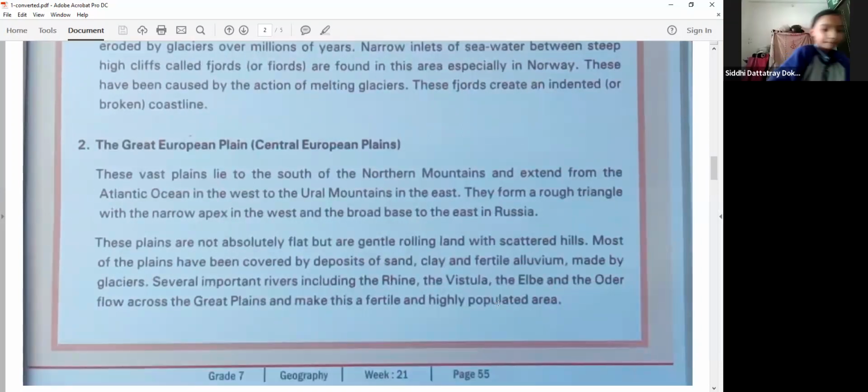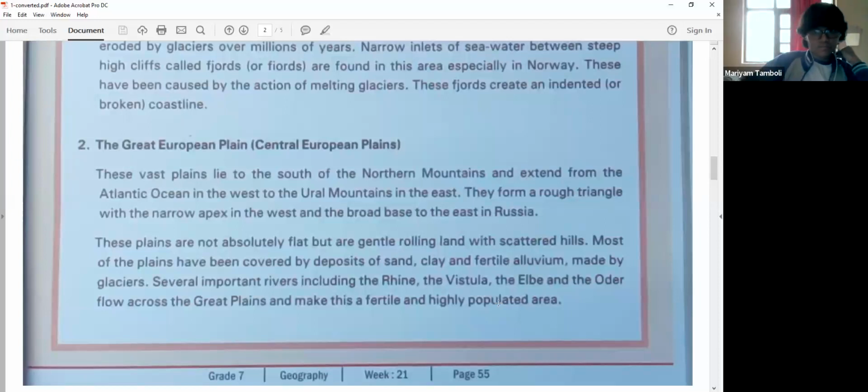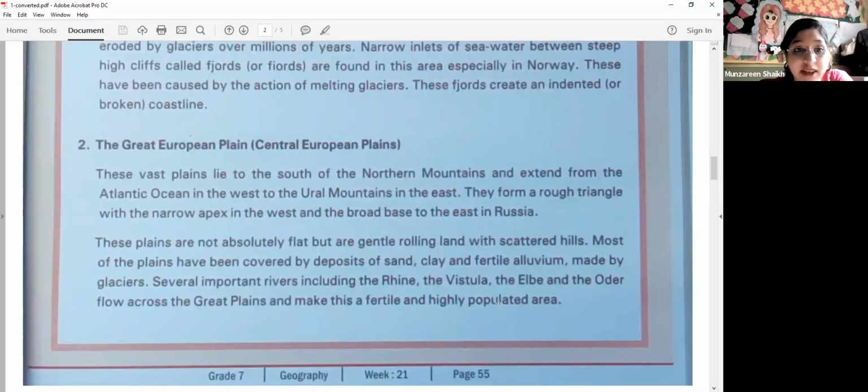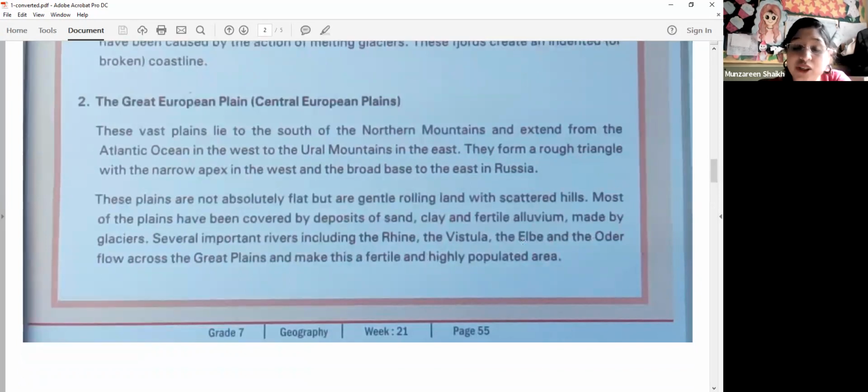Have you all understood the northern highlands, the first point? Yes, ma'am. Okay, let's go on to the next topic. That is the Great European Plain, which is also called the Central European Plains. Please remember both the names. In your exams, just to twist the question, they might not use the first name. They might use the second name. So make sure that you learn both names by heart, so that if the question is twisted, you know what exactly the answer they are expecting. Clear?